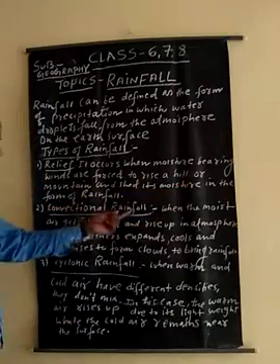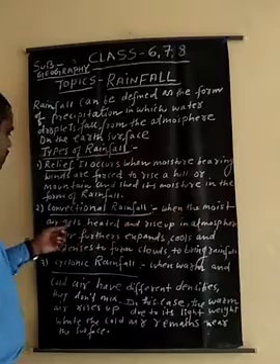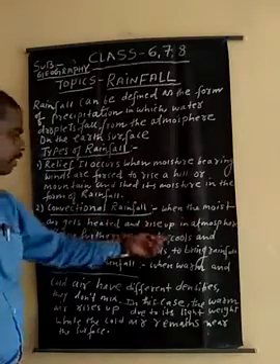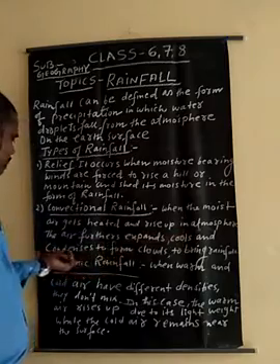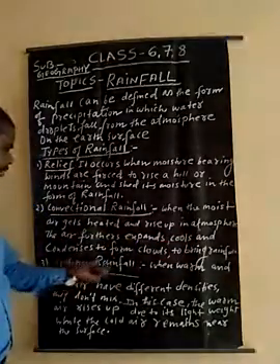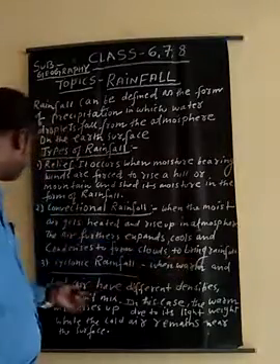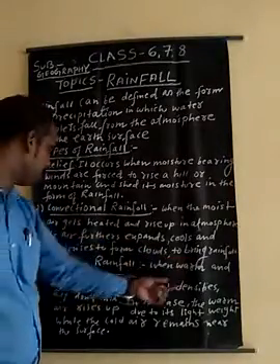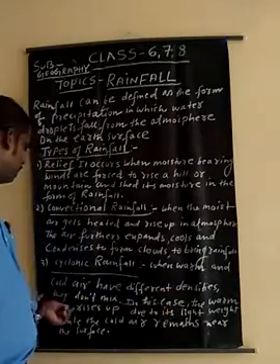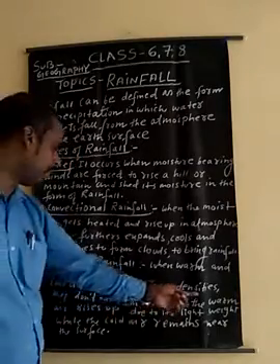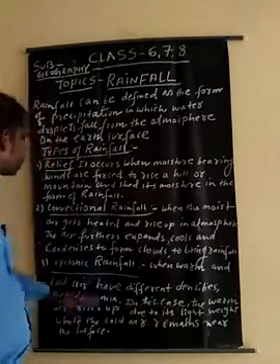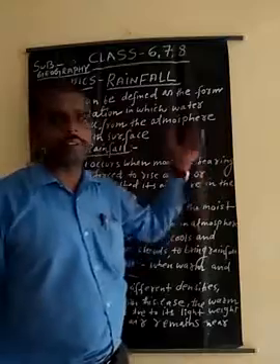The second one is convectional rainfall. When moist air gets heated and rises up in the atmosphere, the air further expands, cools and condenses to form clouds to bring rainfall. The third one is cyclonic rainfall. When warm air and cold air have different densities, they don't mix. In this case, the warm air rises up due to its light weight, while the cold air remains where it is. Today's topic is about rainfall and its types.